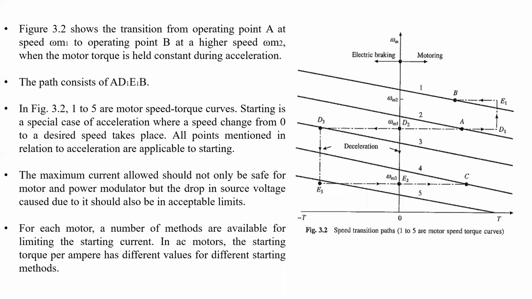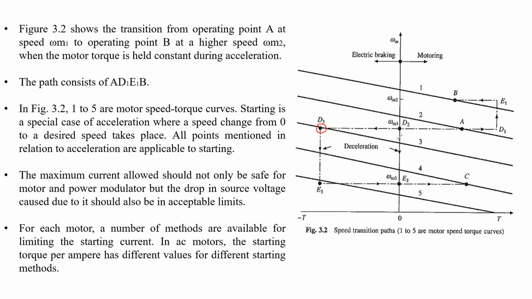Okay, like the same with the deacceleration period also. Simply I will tell in one or two points. In the deacceleration period, deacceleration means the speed is going to decrease. For example, this is the base speed, and we are going to decrease the motor speed to omega m3. Omega m3 is nothing but the motor speed less than the desired speed, desired speed means rated speed. So here also we have to develop the opposing current for braking.